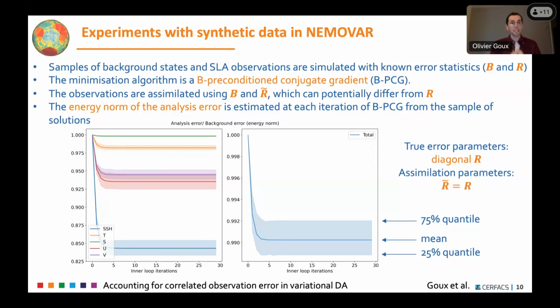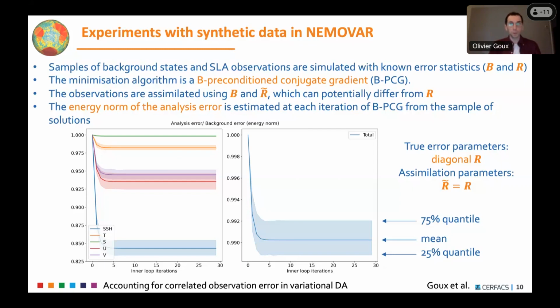So I'm showing here the energy norm of the analysis error, which can be computed in this system because we have synthetic data, and which is estimated at each iteration of the BPCG from the sample of solutions. So basically, this shows what analysis error we will get if we stop the algorithm at this stage. In this first example, I'm using just true error parameters, a diagonal R, so the observation error really is white noise. And as assimilation parameters, we have the accurate R matrix, diagonal as well.